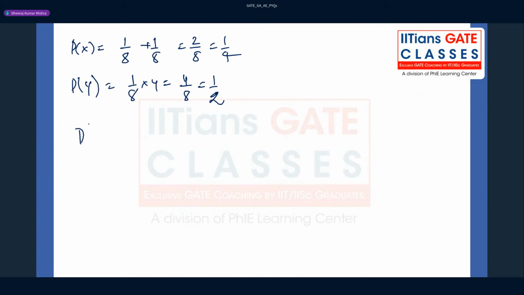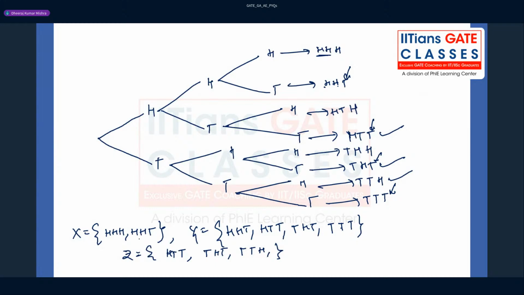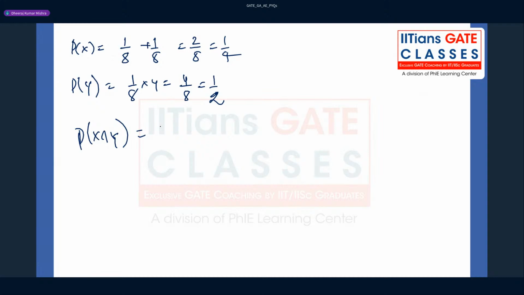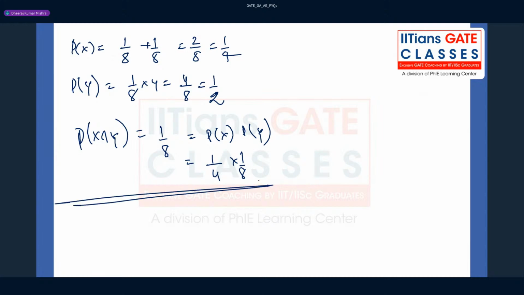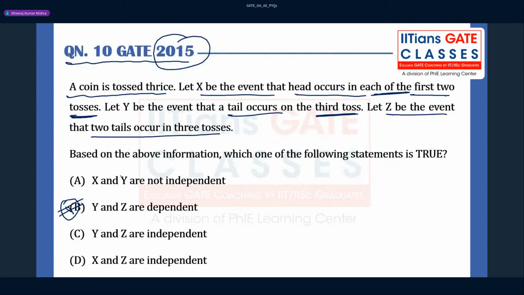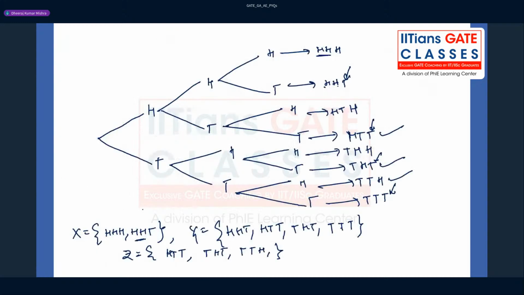Now we have to find the intersection of X and Y, X intersection Y. In the intersection, you will find that only HHT is present, right? That is nothing but 1 by 8 only. Now you know that if they are independent, it should be equal to the product of the two, so this is 1 by 4 times 1 by 2, which is 1 by 8, right? So they are independent, but in the option they are saying that X and Y are not independent, so this is wrong. That's what I wanted to prove here, but last time I did not consider this case actually. That's what I wanted to tell you guys.